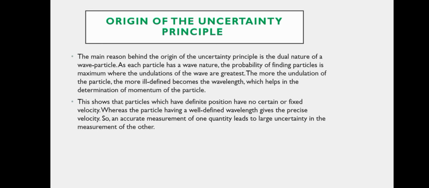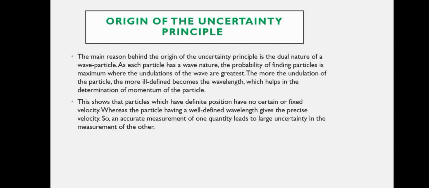Now, origin of the uncertainty principle. The main reason behind the origin of the uncertainty principle is the dual nature of wave particles. As each particle has a wave nature, the probability of finding particles is maximum where the undulations of the wave are greatest. The more the undulation of the particle, the more ill-defined becomes the wavelength, which helps in the determination of momentum of the particle.